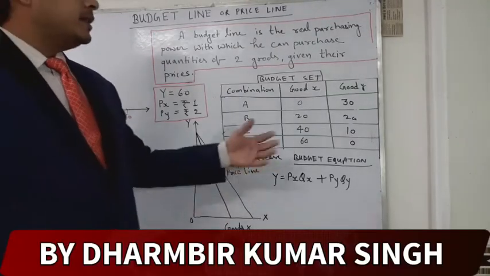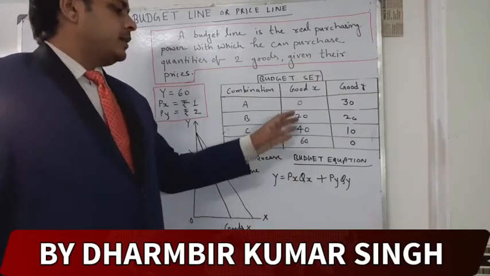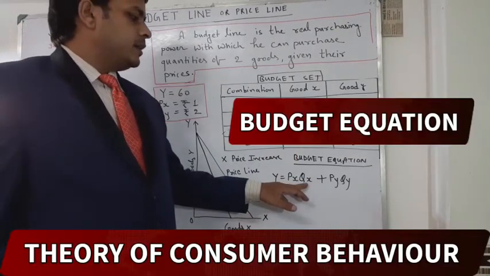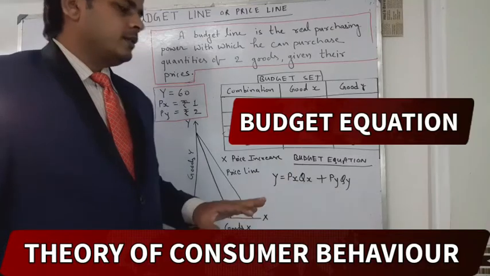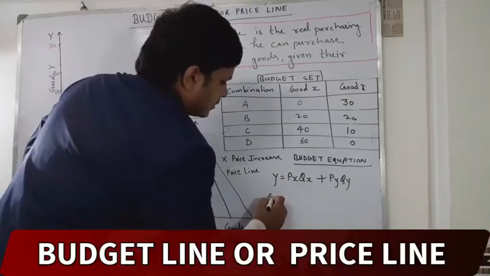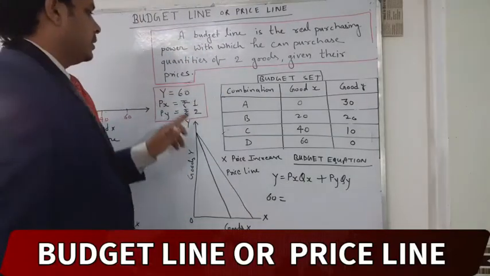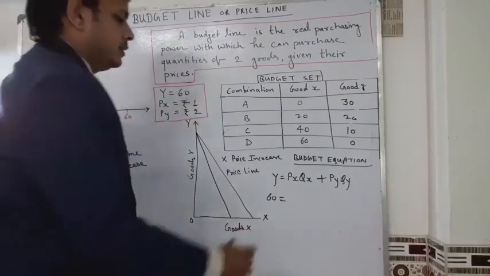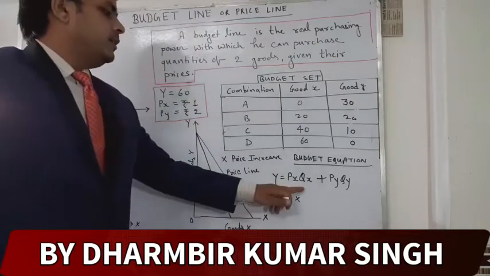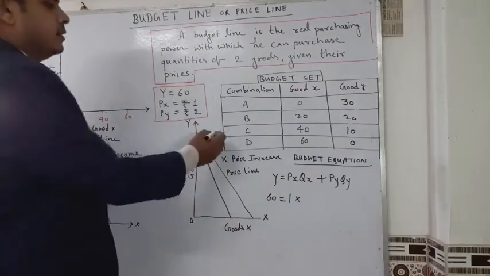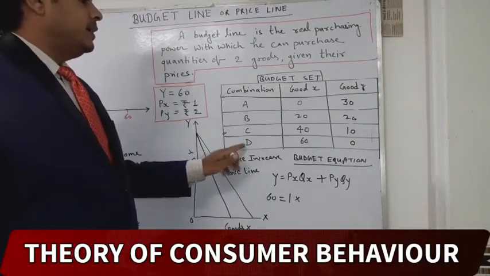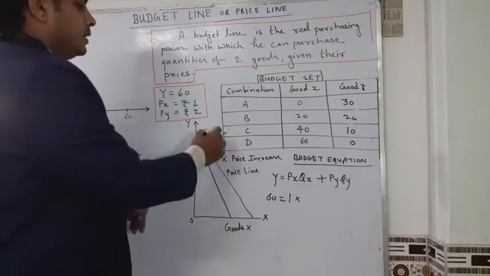Then I am going to discuss this table by this equation: Y is equal to Px Qx plus Py Qy. I am going to prove it. Suppose Y is equal to 60. Px is 1. Suppose I am taking C; A, B and D I am not taking, just combination C.